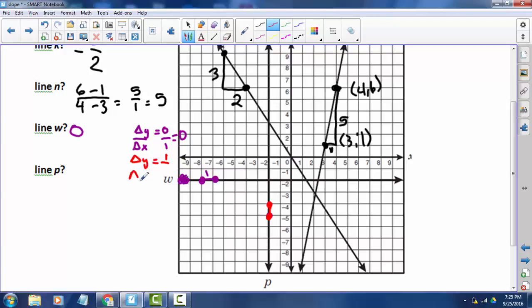And then the change in x, well, I didn't go anywhere. I didn't change x value, so that's 0. And this is a little tricky, because you think, oh, well, it's got a slope. It's 1 over 0. But you can't divide by 0. It's not allowed. So that is why we say that it is undefined.